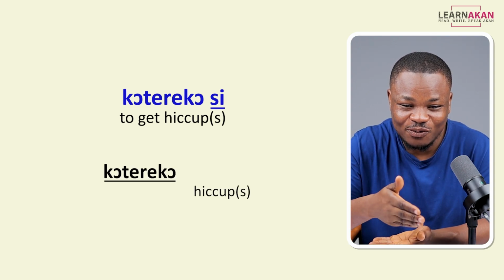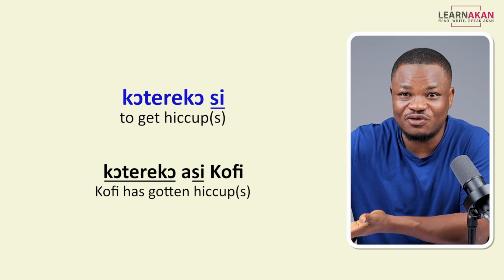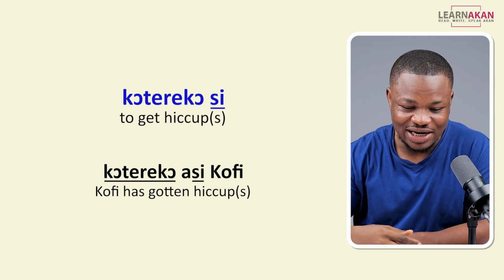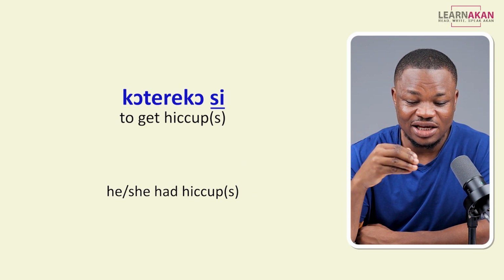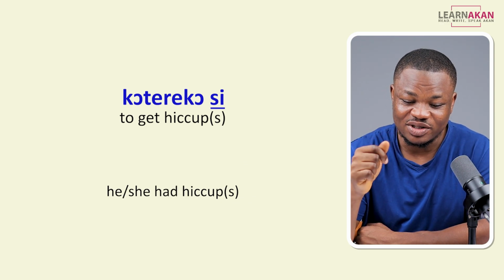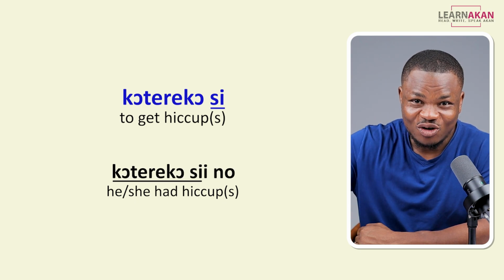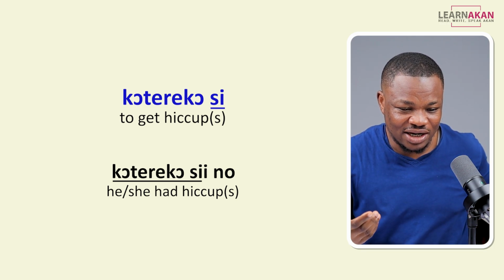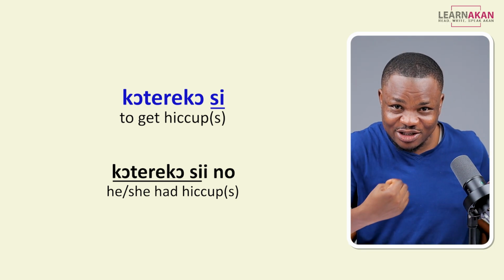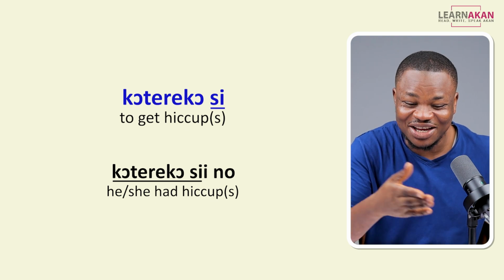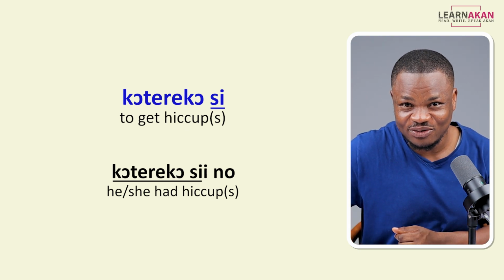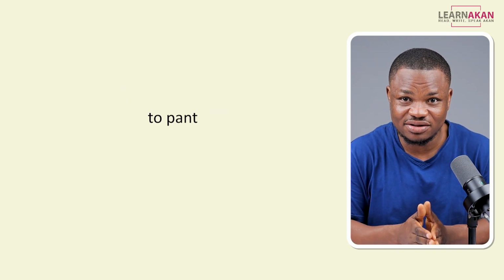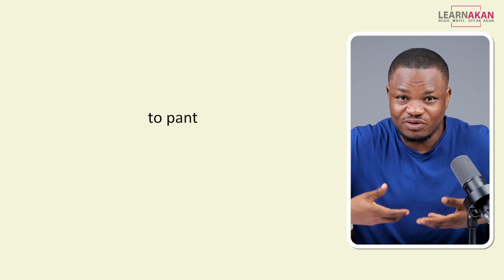So we say kotreko esi, for example, Kofi. Kotreko esi Kofi. Let's see an example. If I want to say he or she had hiccups, I would say kotreko si no. This is quite different because, again, it is the kotreko that gets you. You don't get the kotreko. Let's go to the next one, and that is to pant, right? To pant. So when you gasp for air, right?